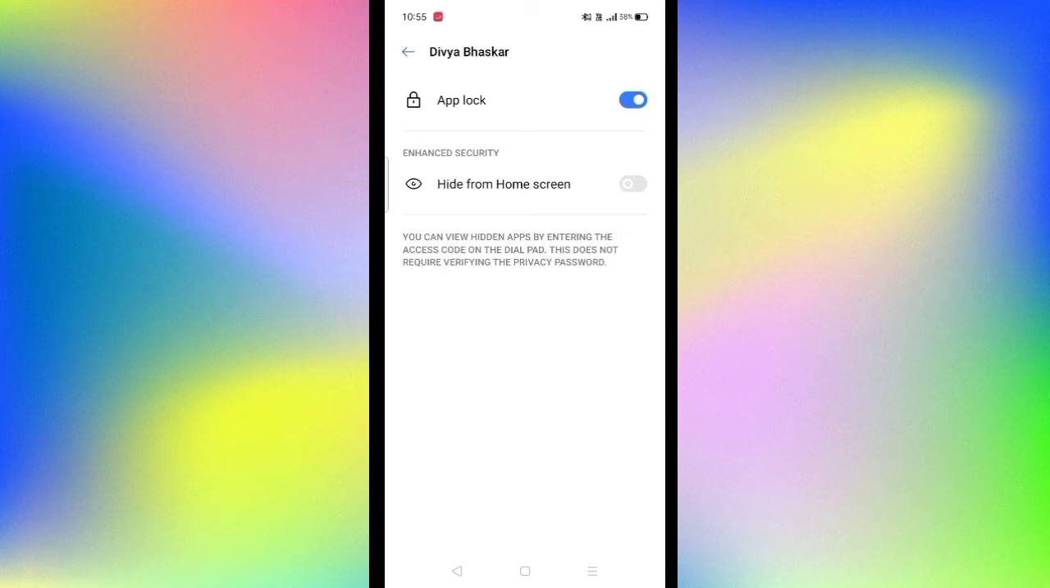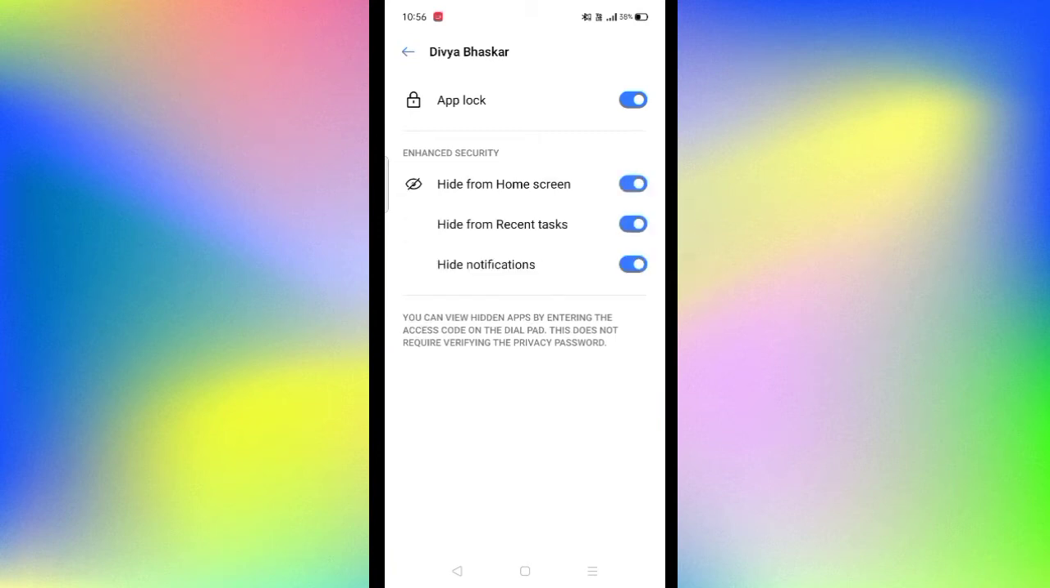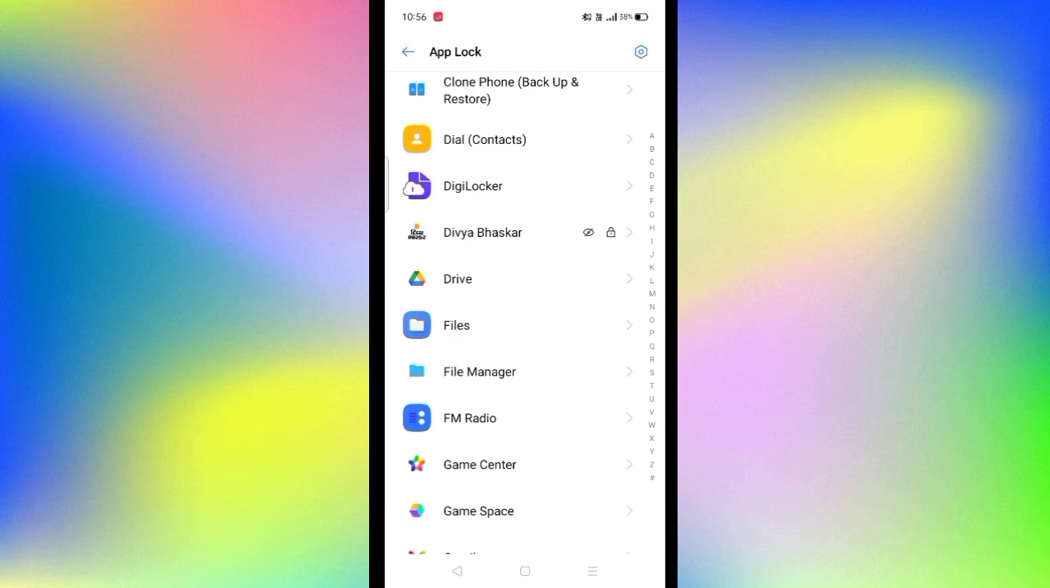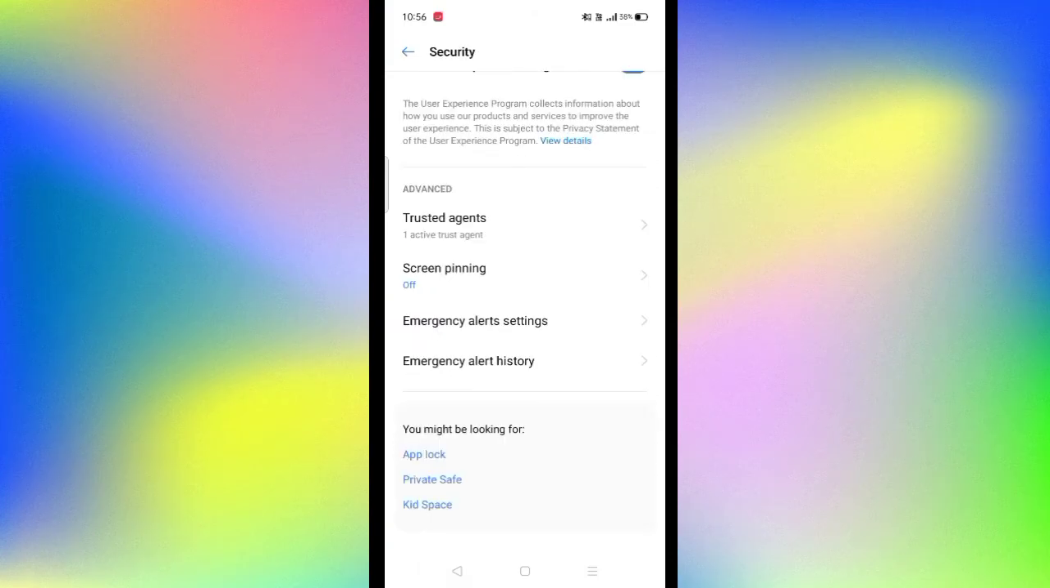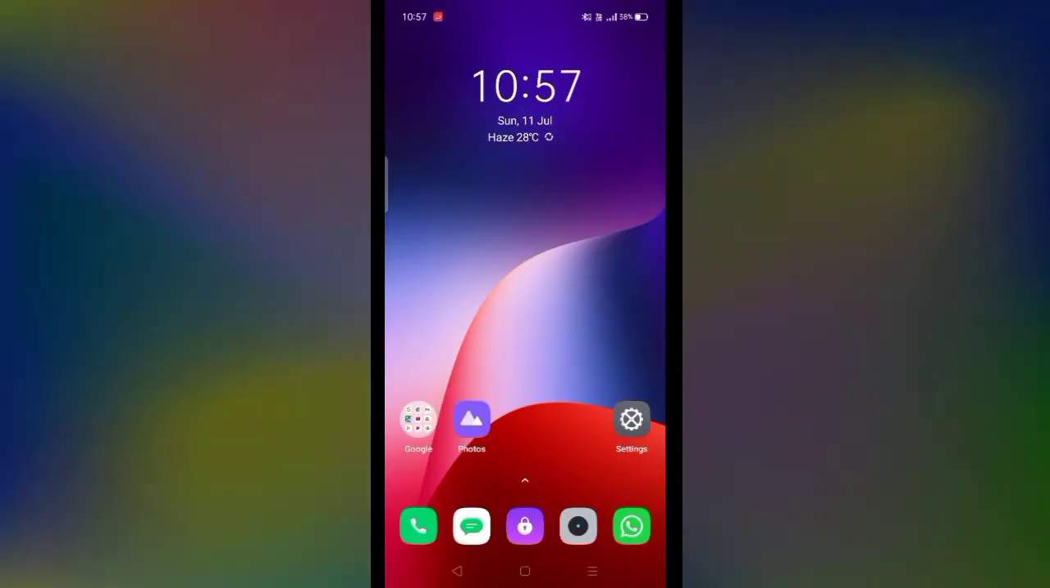Now look for a particular application. For example, I want to lock this application, so I simply turn on that particular button, and now you can see that the hide from home screen option is available, which means that a particular application we can hide from the home screen. For that you should not download any application. As I have mentioned earlier, there are 3 more options available: hide from recent tasks, and hide that particular app's notifications. So guys, simply you can do that instead of downloading such applications which may consume much more space in your phone and may let viruses enter through them. So guys, please don't do that.